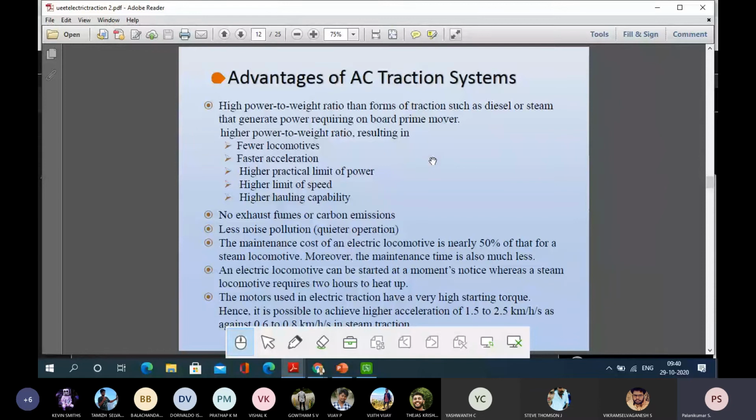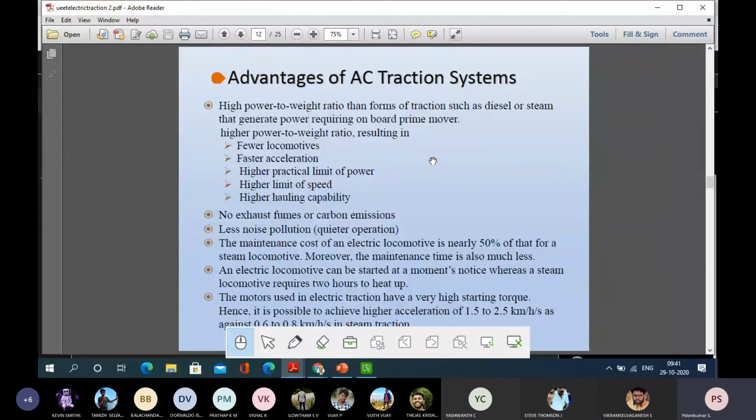Steam locomotives very often have some problem, because we know that in a steam engine around 9,000 parts are moving when it's working. Whereas in an electric motor, it is only the rotor that rotates; all others remain stationary. That too, rotors do not have any windings, only skewed bars in the case of induction motors. So there won't be much mechanical or maintenance problem. Of course, maintenance is needed, but not as frequently as for a steam locomotive. So we can save 50 percent of the maintenance cost.